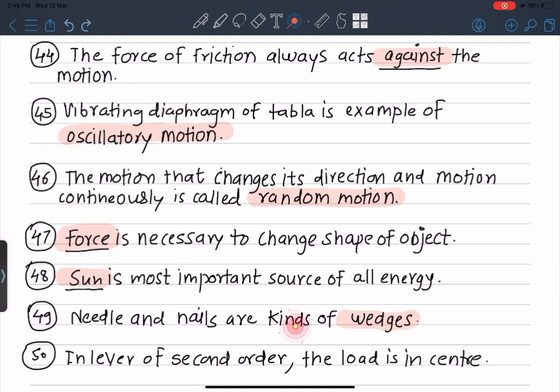Needles and nails are kinds of wedges. In a lever of the second order, the load is in the center.